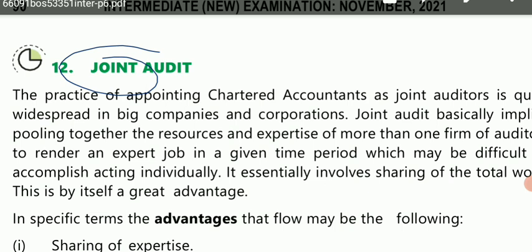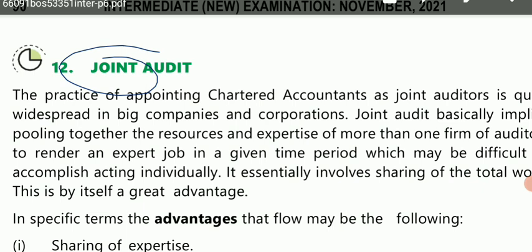But in the cases of big companies and corporations where there is a lot of work, a lot of files, a lot of documents have to be audited, in that case only one audit firm fails to do the audit effectively, because the work is widespread, the work is in a very large quantity, and there comes the need for another audit firm or another auditor.